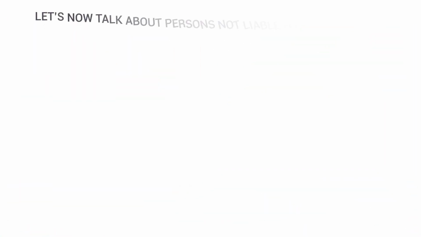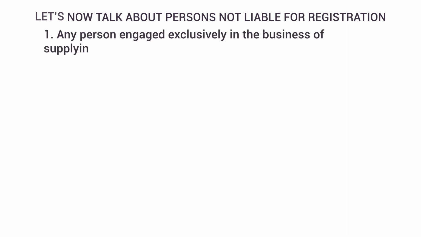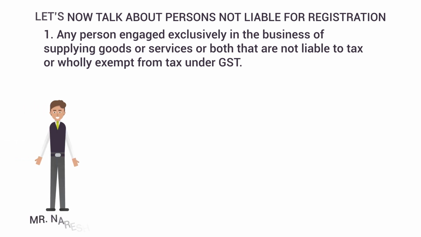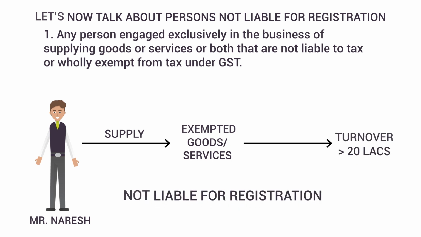Let us now talk about persons not liable for registration. 1. Any person engaged exclusively in the business of supplying goods or services or both that are not liable to tax or wholly exempt from tax under GST. For example, if Mr. Nesh is engaged in supplying only exempted goods, and crosses a turnover of rupees 20 lakhs, he will not be liable for registration under GST since he is engaged exclusively in the sale of exempted goods.